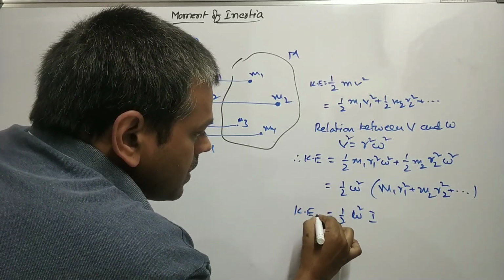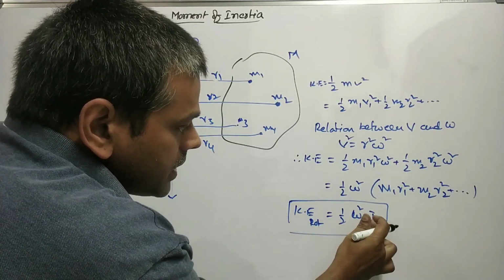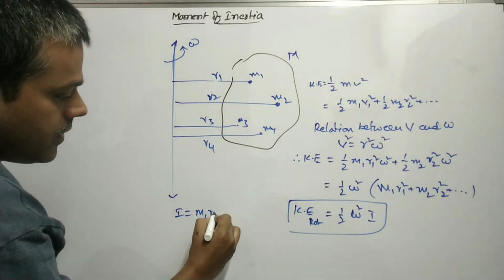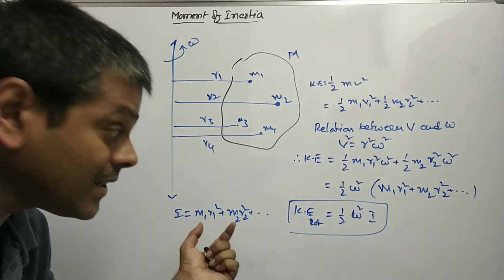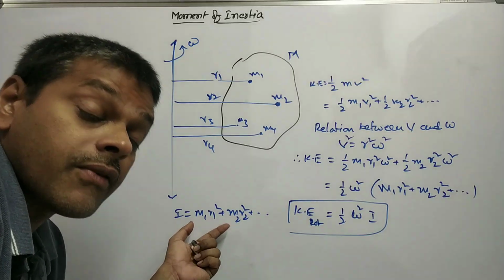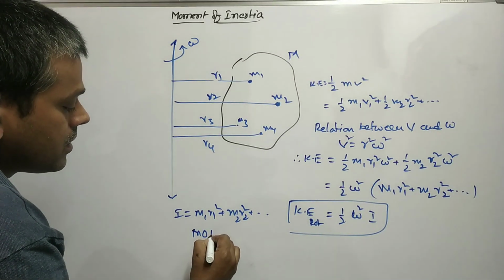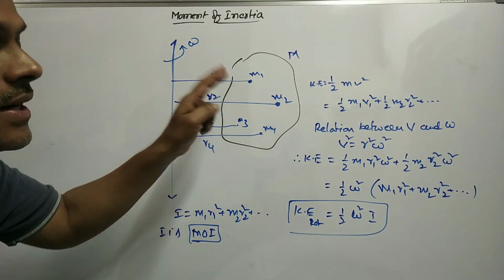So this is the kinetic energy of a rotating body. So here, I is equal to what? I is equal to m1 r1² + m2 r2² and so on. This term is called the moment of inertia. What is I? The moment of inertia of this rigid body.